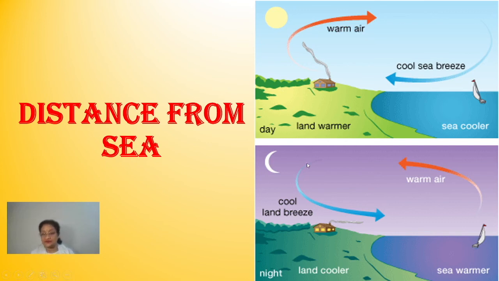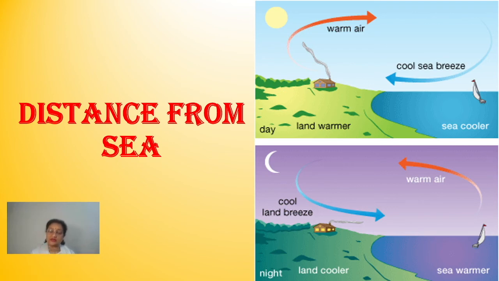Now come to the other part of it. During the night time, it's just opposite. During night time, what happens? As I said in the earlier part, children, the land gets hot as well as cold much faster than the sea. So at night time, when no sun rays are coming to us, no solar radiation is coming, what happens then? The land gives out heat much faster than the sea or ocean, and this makes the land become cold much faster than the sea.